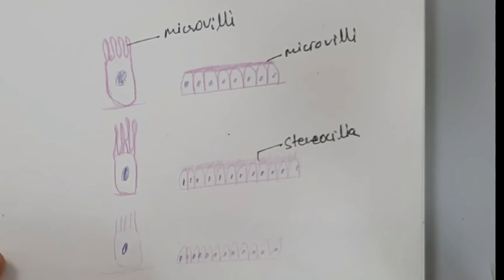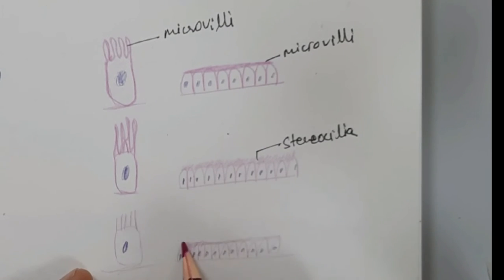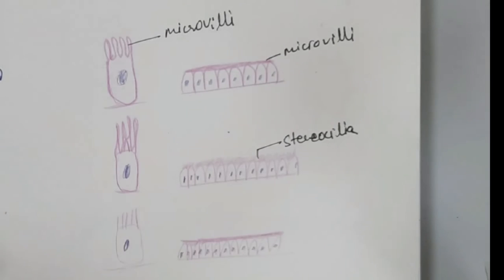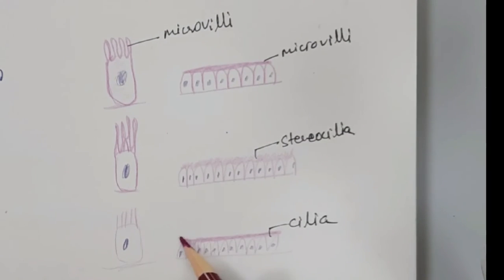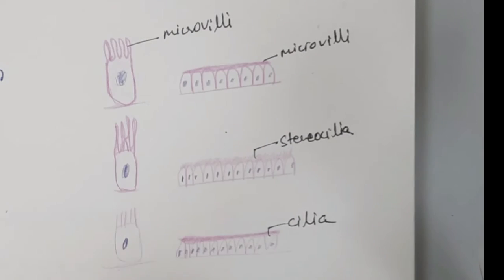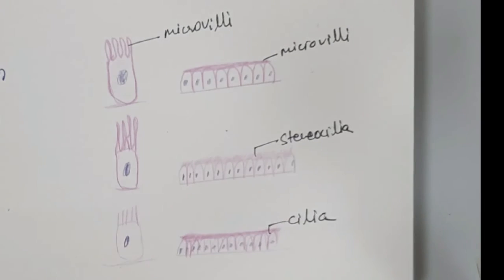Now the cilia. The apical cell membranous hair-like projection is the cilia. It is motile. We can see it in the respiratory tract, the fallopian tube, and the tail of the sperm.